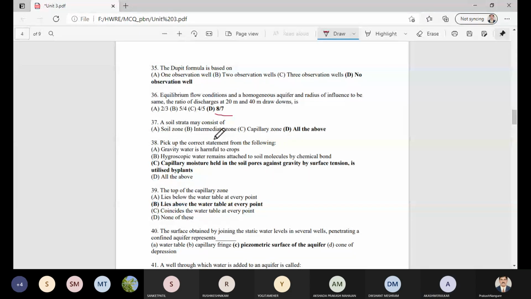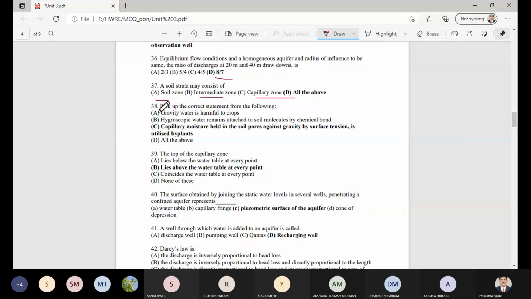A soil strata may consist of the soil zone, intermediate zone, and the capillary zone. Remember all the statements. Gravity water is harmful to the crops, hygroscopic water remains attached; these are wrong statements. But capillary moisture held in the soil pores against gravity by surface tension is utilized by plants, is the correct statement. Then, the top of the capillary zone always lies above the water table at every point.